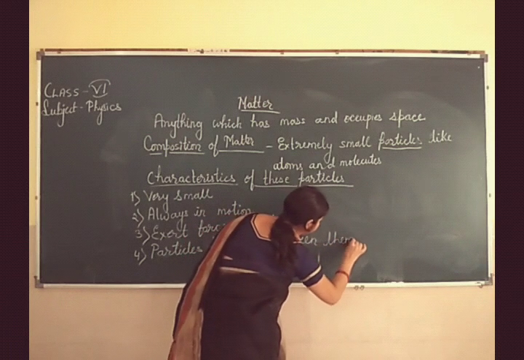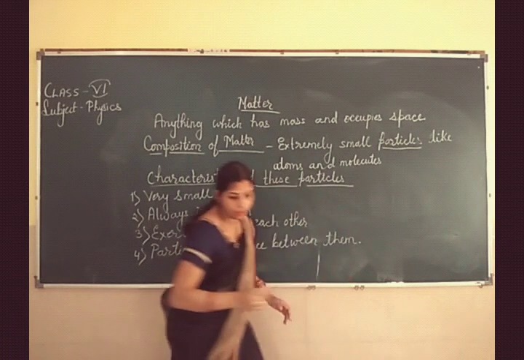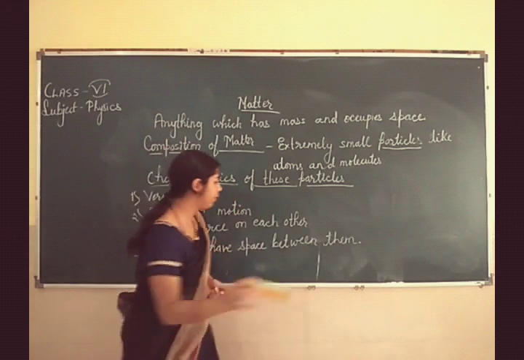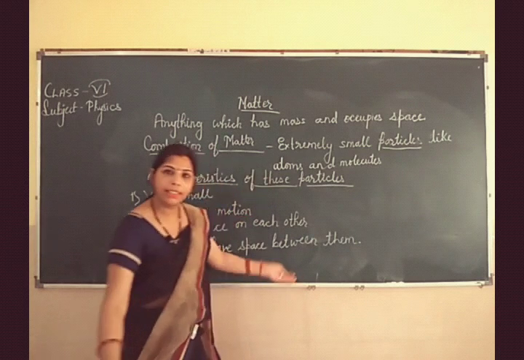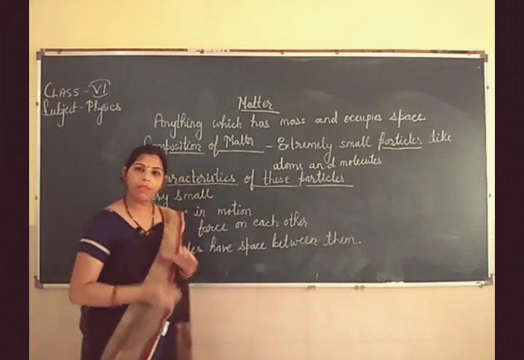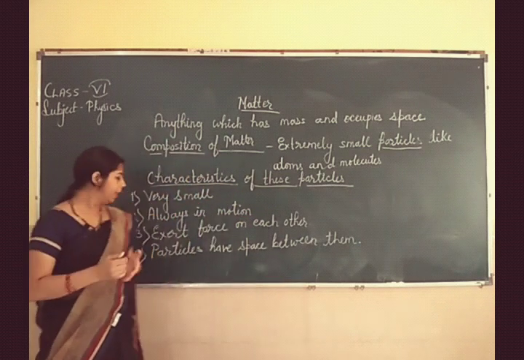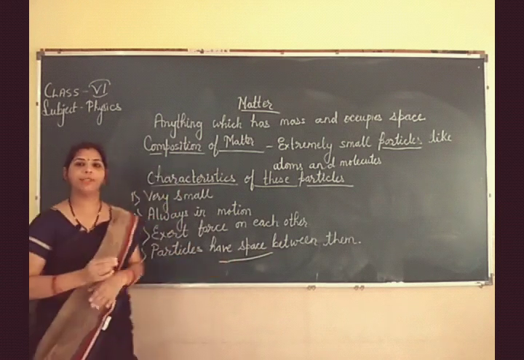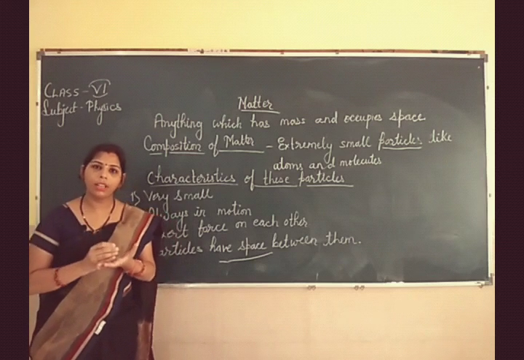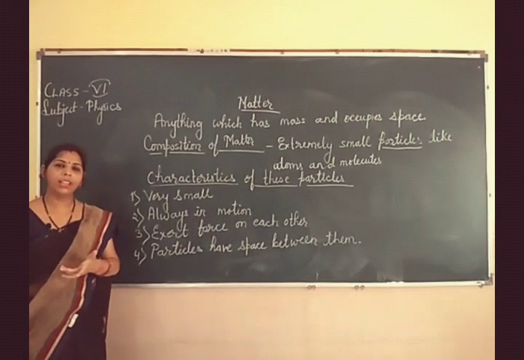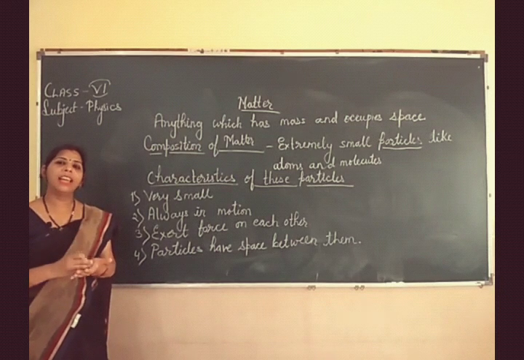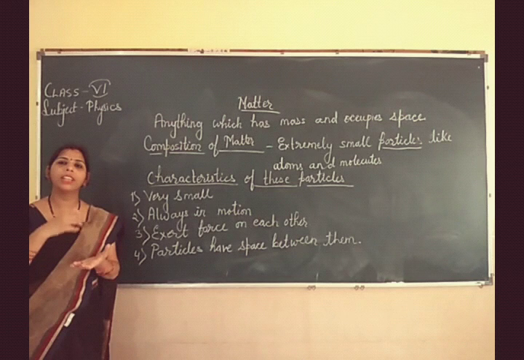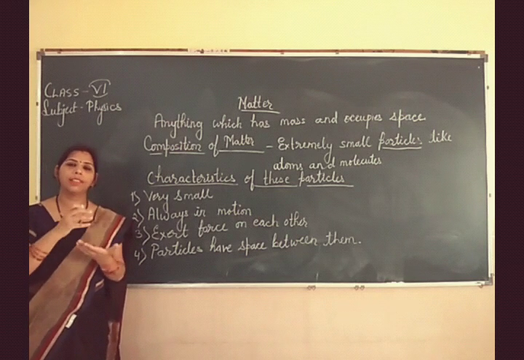Now, if you want to know that particles have space between them, you can easily see it at your home. Take 1 glass of water and then add 2, 3, 4 or if you want 6 or 7 spoons of salt in that water and stir it continuously.